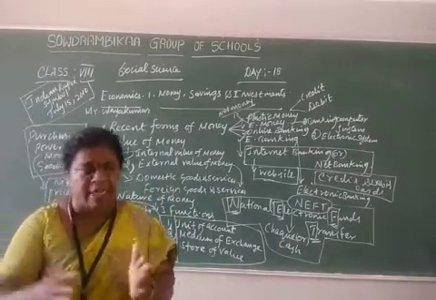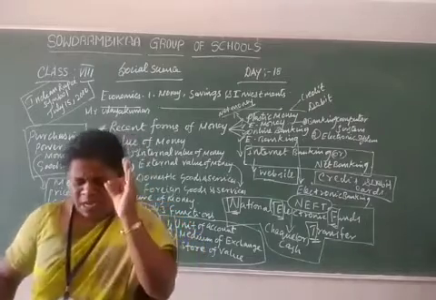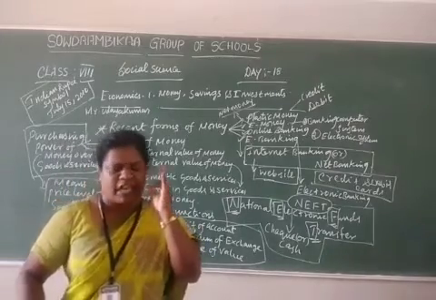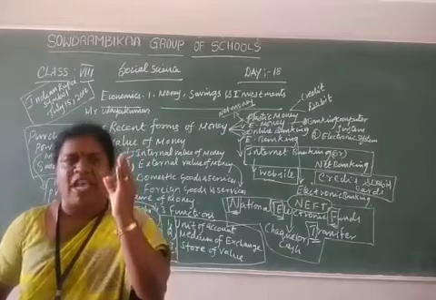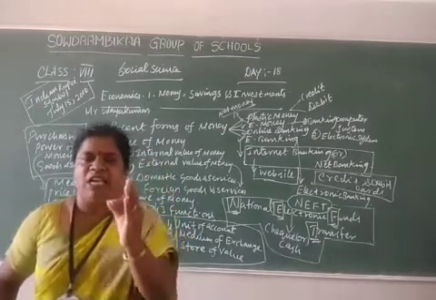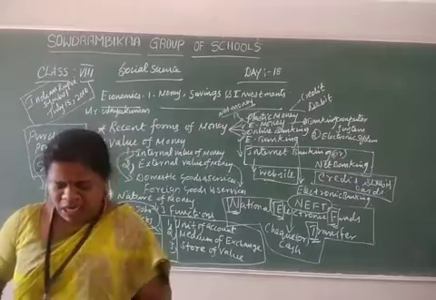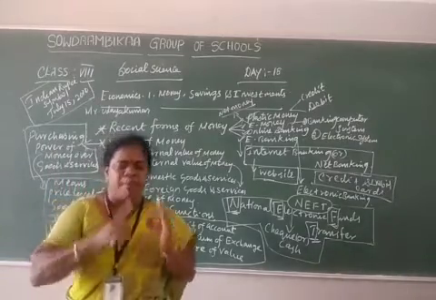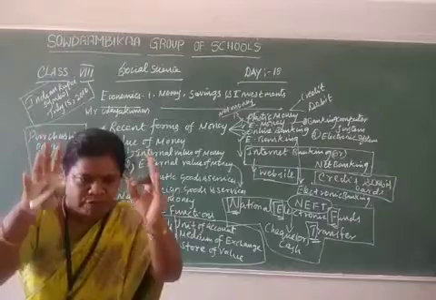On the other hand, they may accept some other things as money which are not legally defined as money, in discharge of debt.